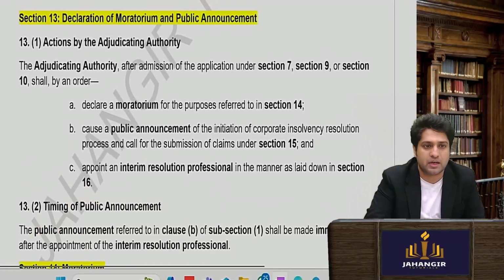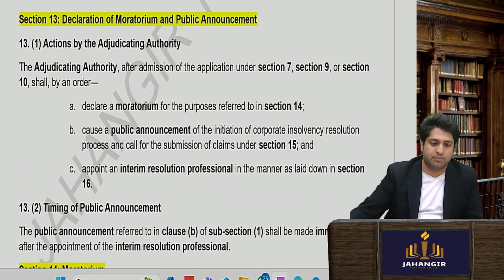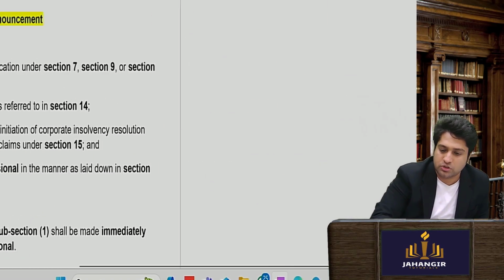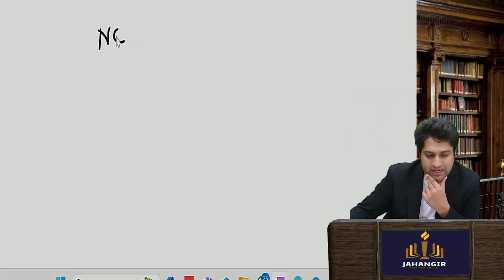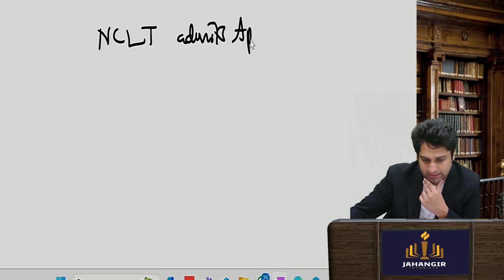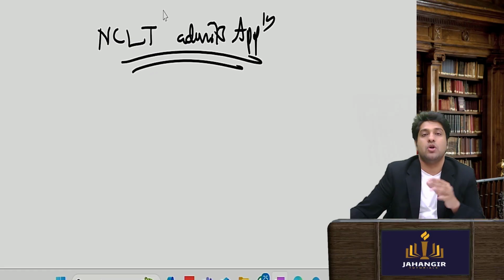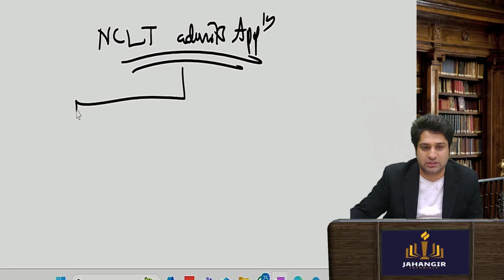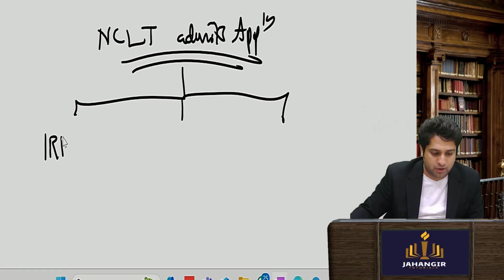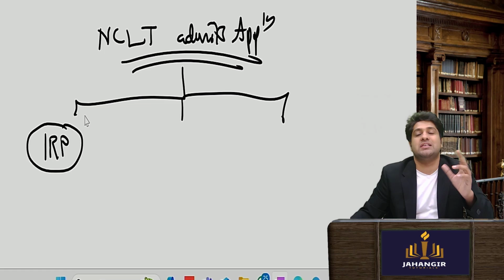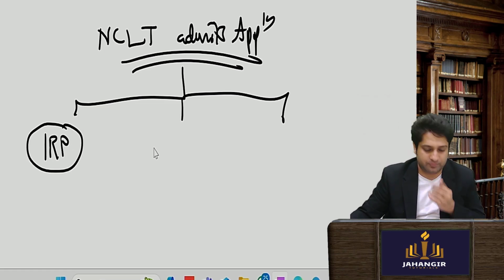Now coming to something very important. NCLT, let's say, now note this down. NCLT admits the application. The moment they admit the application, three things will happen. What? An IRP, an insolvency resolution professional, will be appointed.